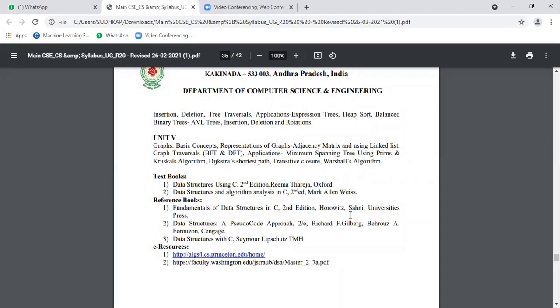You can go to the reference books, Schaum's and others. Any textbook you can follow. Basically, I think these two are enough. Okay, so this is all about your syllabus.